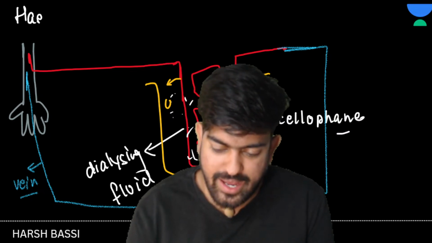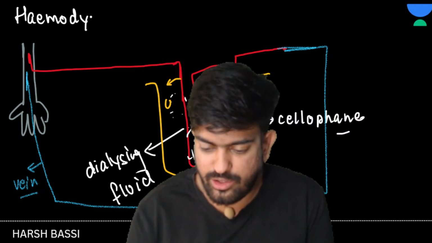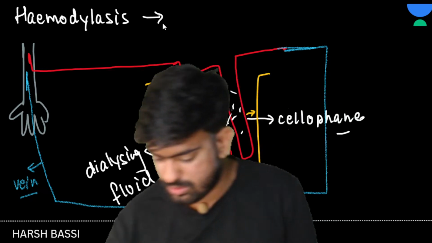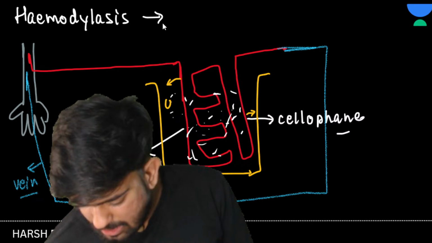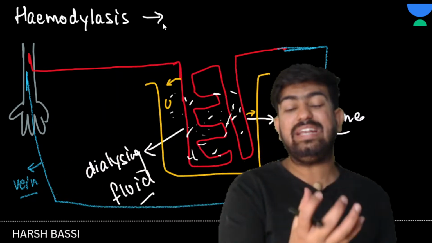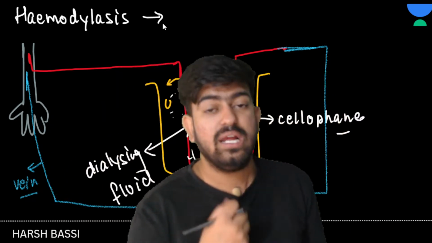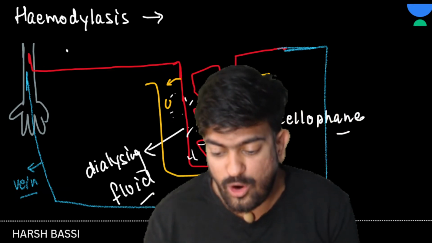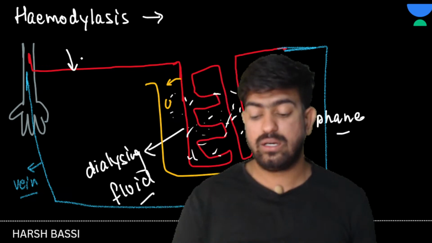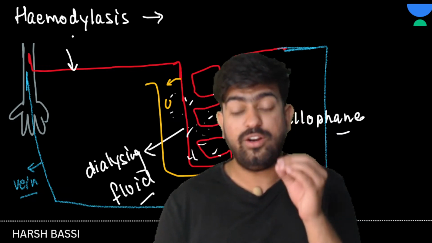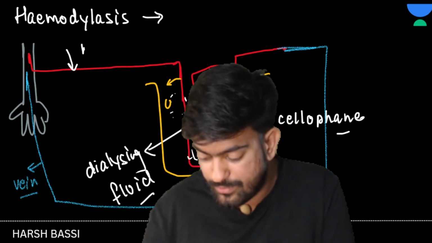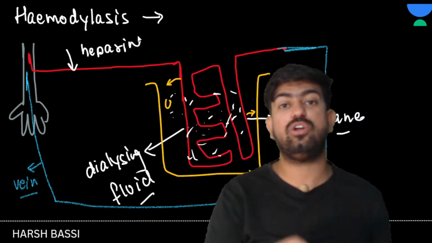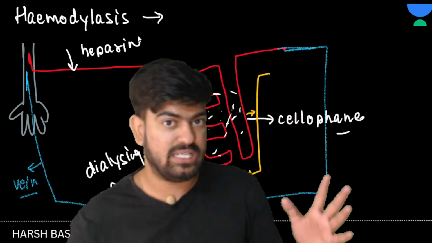So this was hemodialysis. Clear? Okay, chalo. Now let's talk about this: when we take the blood outside, it will coagulate, right? So to prevent the coagulation, we are inserting heparin. What does it do? It prevents the coagulation or clotting of blood inside the dialyzing chamber.